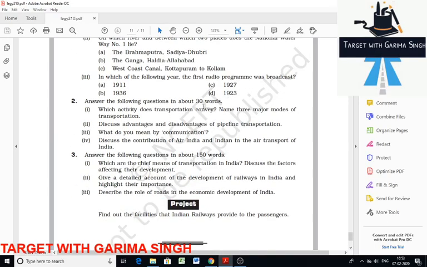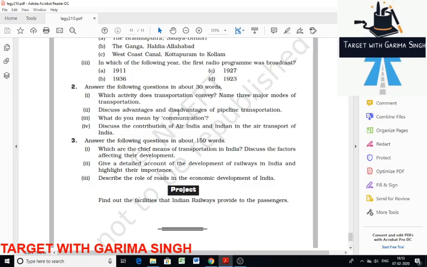Answer the following questions in about 30 words. These are the short type. Which activity does transportation convey? Name three major modes of transportation. So transport conveys the basic activity of mobility. Mobility is a basic need of humans, which helps in trade and other activities. Transport is instrumental in bringing about increased mobility. The three major modes of transportation are land, water, and air. Land includes road, railway, and ropeway.